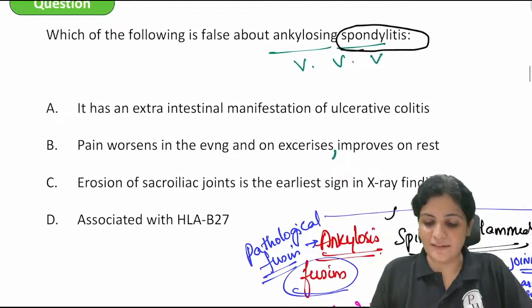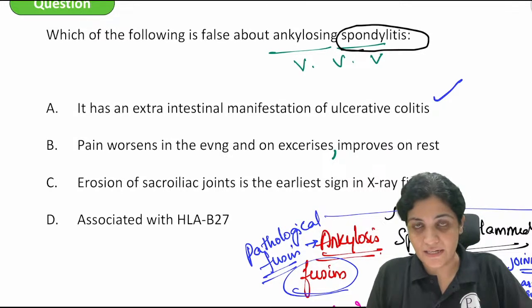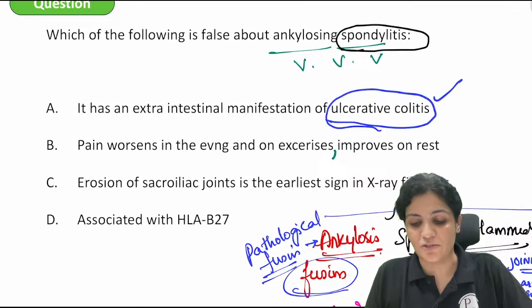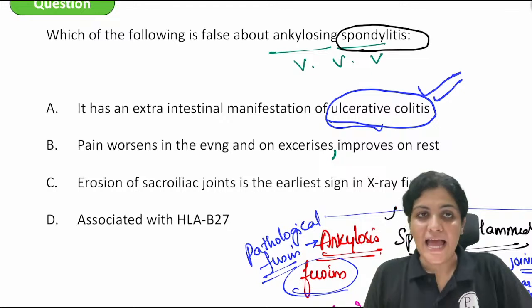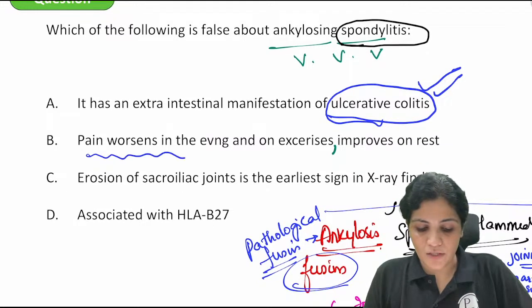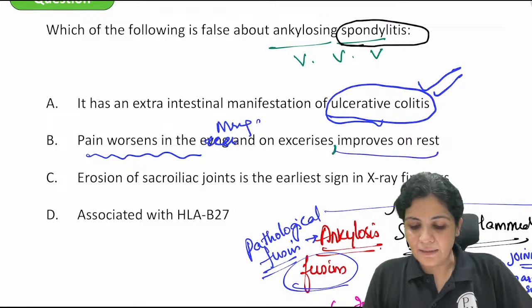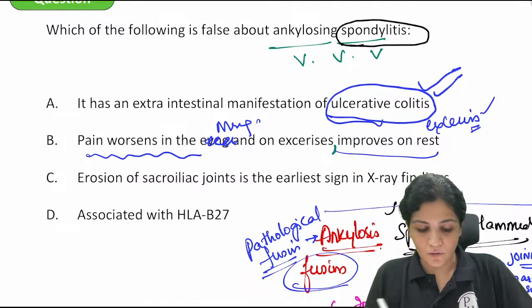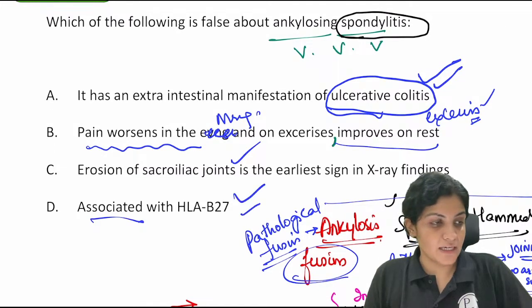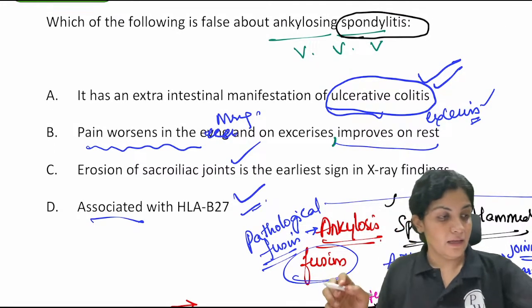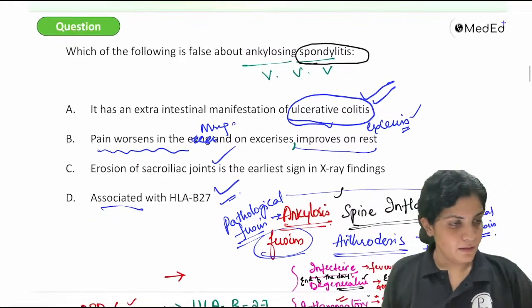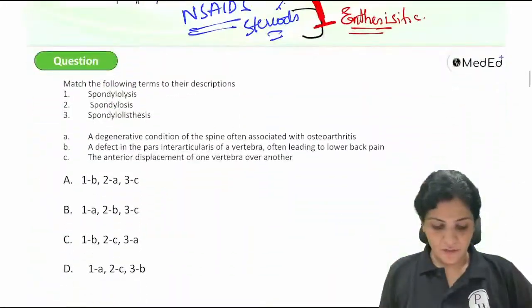So we know that there is an extraintestinal manifestation. Ulcerative colitis is very strongly associated with ankylosing spondylitis. And here the pain is worse in the morning, and it improves on exercise. Okay, so erosion is one of the earliest signs and it is associated with HLA-B27. So that is about ankylosing spondylitis.